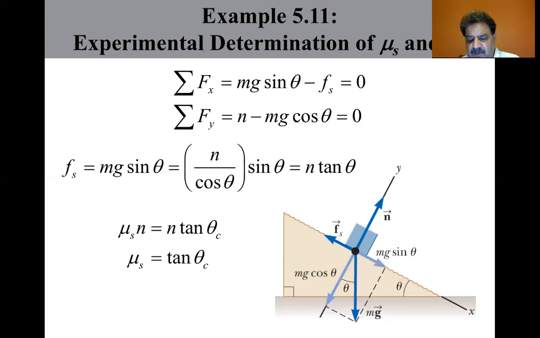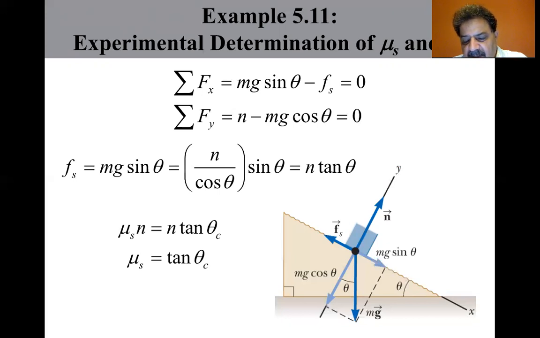Once the block starts to move at theta greater than or equal to the critical angle, it accelerates down the incline, and the force of friction is F sub k equals mu sub k times n. If theta is reduced to a value less than the critical angle, it may be possible to find an angle theta prime c such that the block moves down the incline with constant speed as a particle in equilibrium.